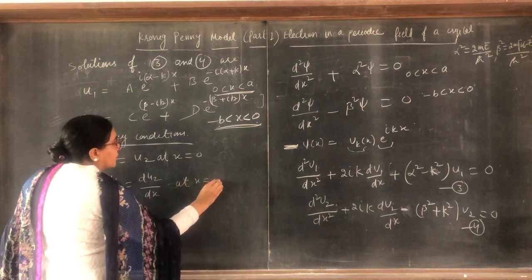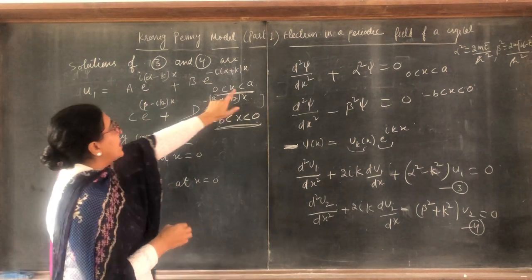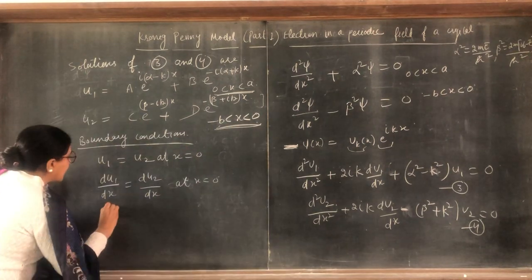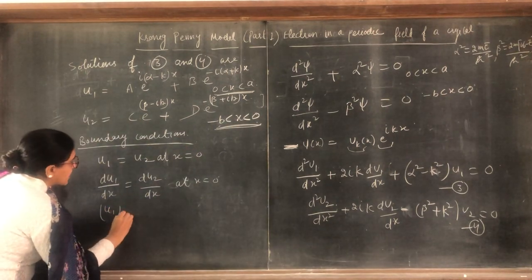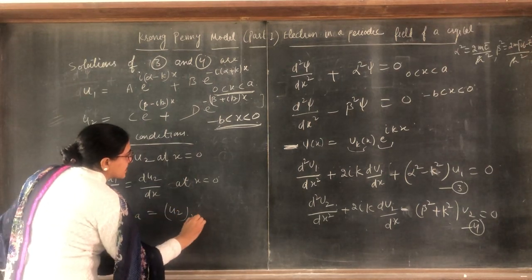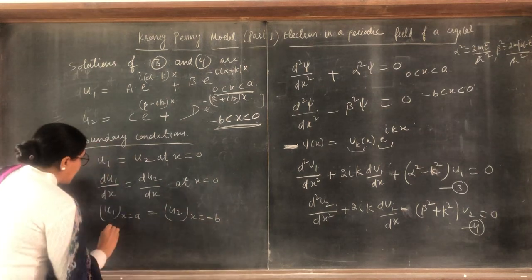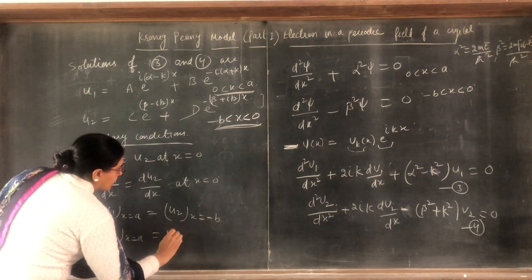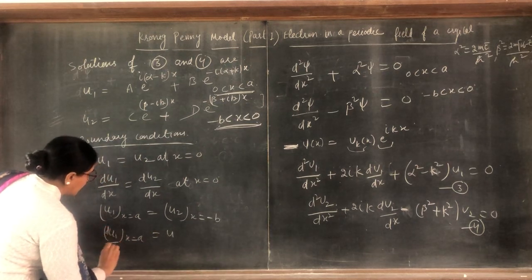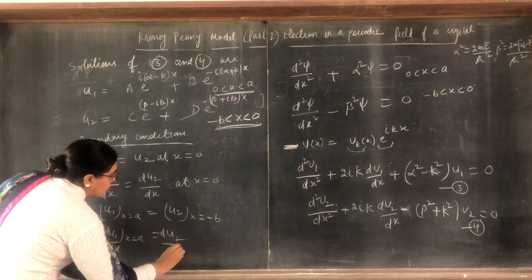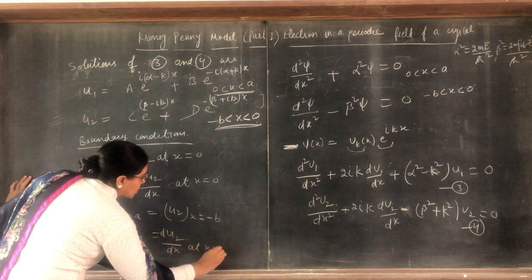Now the next boundary conditions: here is a and here is minus b. The third is u1 at x equal to a must equal u2 at x equal to minus b. Then the derivative of u1 with respect to x at x equal to a equals the derivative of u2 with respect to x at x equal to minus b.